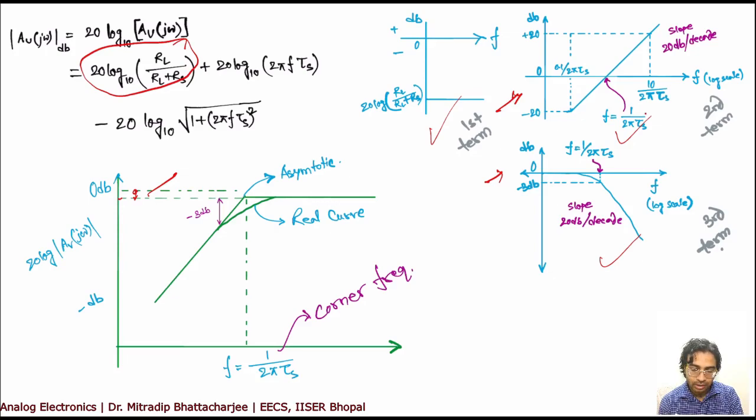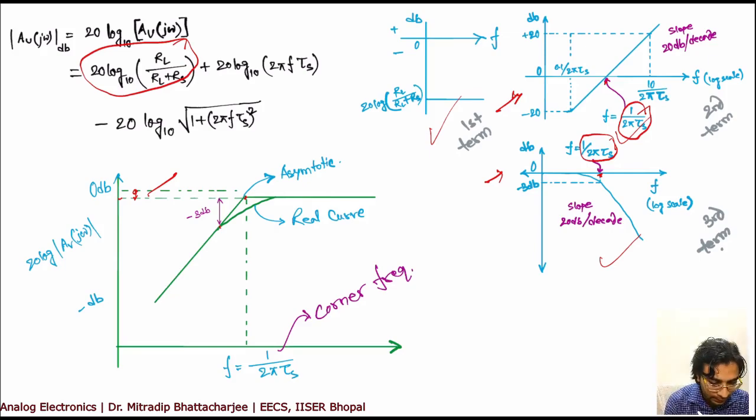Now look at this. Let us concentrate on f equal to 1 by 2 pi s value. So at f equal to 1 by 2 pi s value, this is 0, this is minus 3 dB. So what do you expect? If I combine both, it will be minus 3 dB. That's why at 1 by 2 pi s, your value should be minus 3 dB.